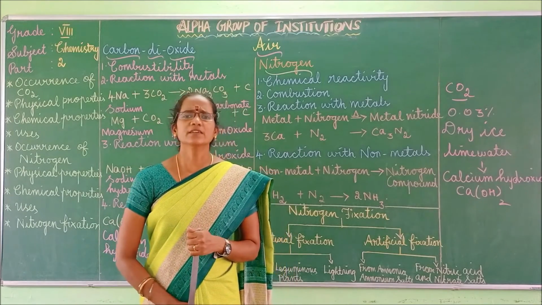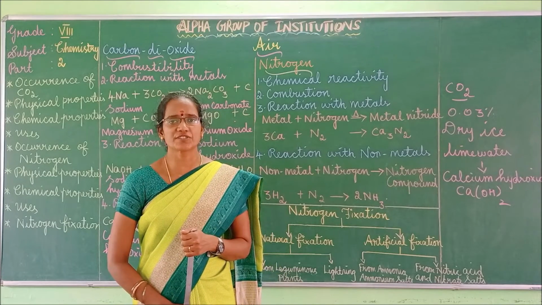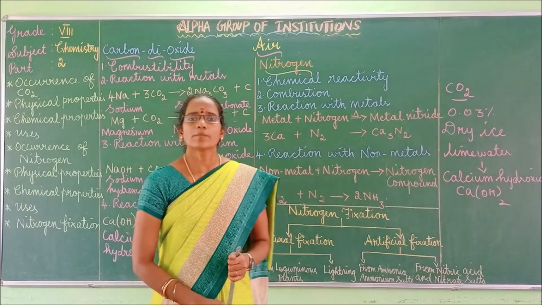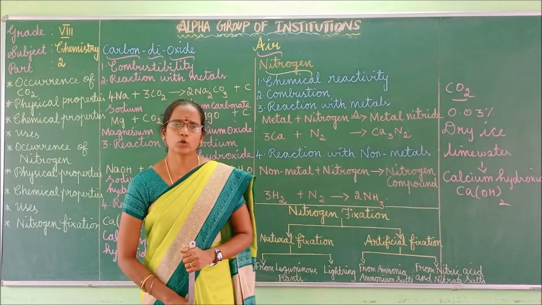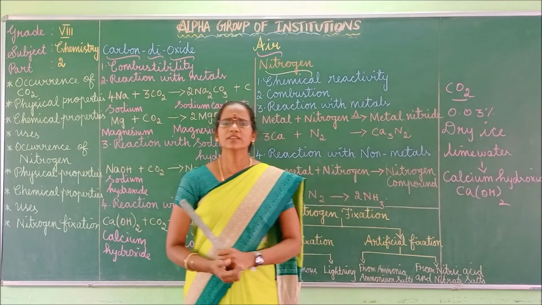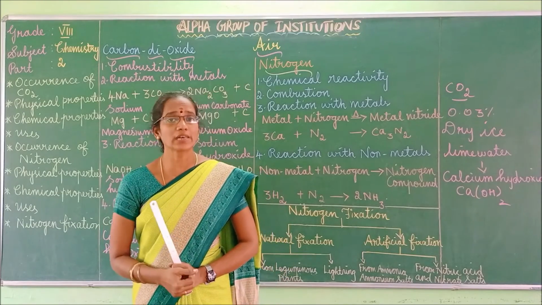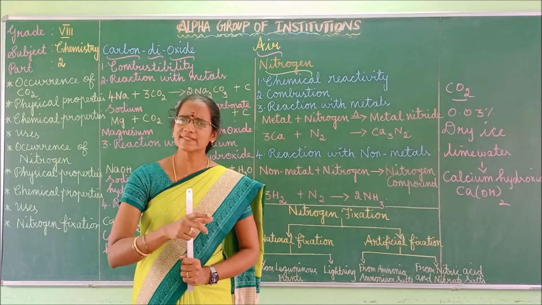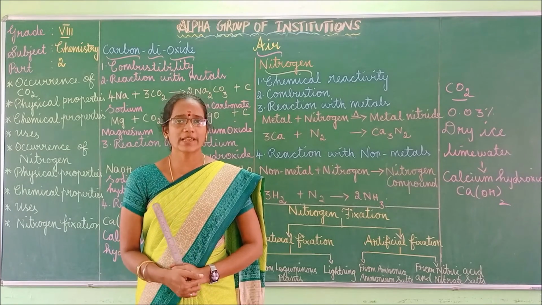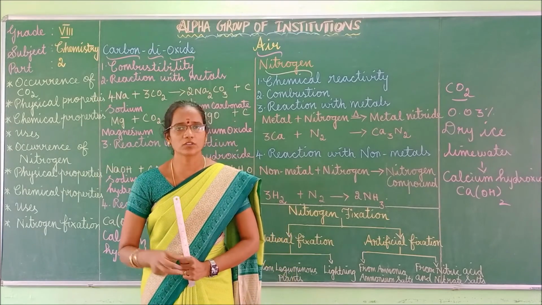Right. Next, carbon dioxide is used in fire extinguishers. Solid carbon dioxide, as I already told you, is known as dry ice, isn't it? This dry ice condenses to form a dense fog-like appearance. So this is mainly used in movie effects and also in stage shows. It just looks like a dense fog.